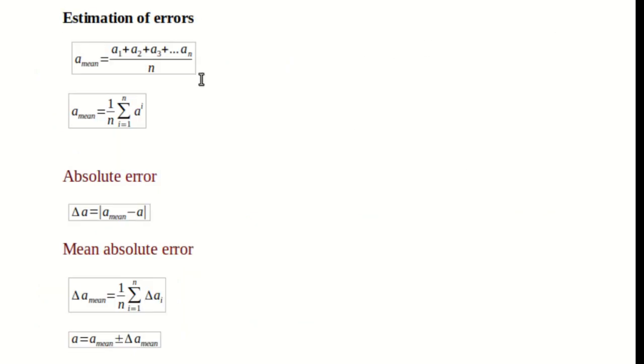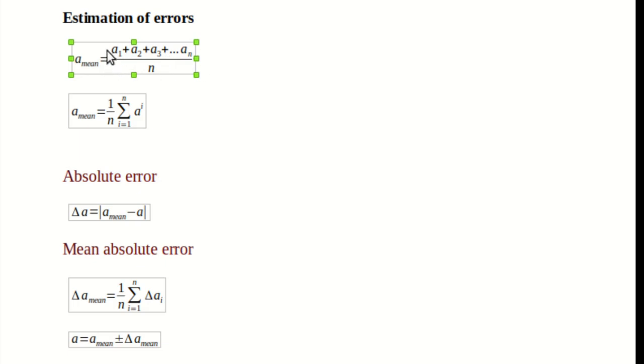So how do we measure error? That measurement of error is called estimation of error or calculation of errors. To calculate the errors, we first calculate the mean of all the measurements. You can see from this formula, a mean means the mean of all quantities. Suppose there are n number of measurements, a1, a2, a3 up to an.